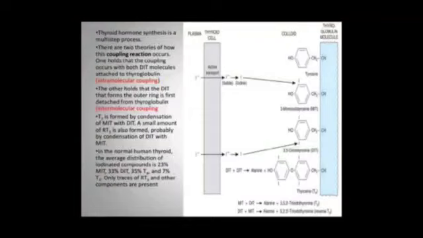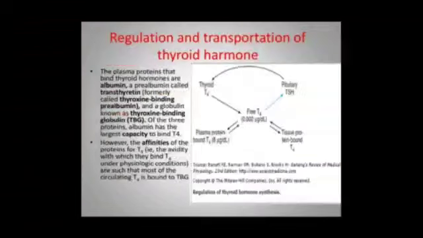There are two theories of how this coupling reaction occurs. One holds that the coupling occurs with both DIT molecules attached to thyroglobulin. The other holds that the DIT that forms the outer ring is first detached from the thyroglobulin. T4 is formed by condensation of MIT and DIT, monoiodotyrosine and diiodotyrosine. A small amount of T3 is also formed, probably by condensation of DIT with MIT. In the normal human thyroid, the average distribution of iodinated compounds is 23% monoiodotyrosine, 33% diiodotyrosine, 35% T4, and 7% T3. Only traces of rT3 and other components are present.